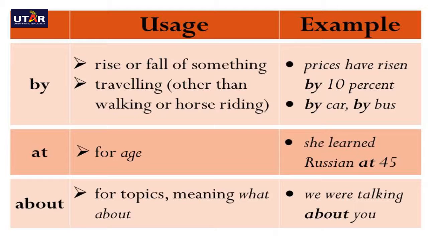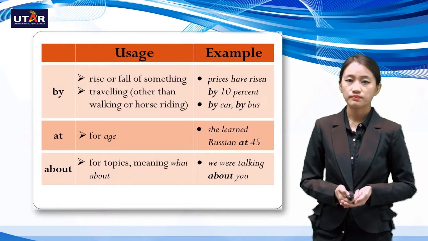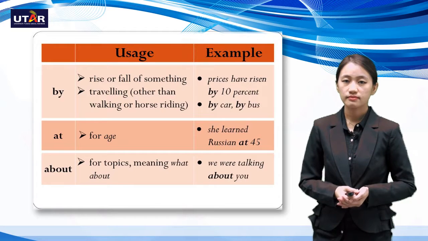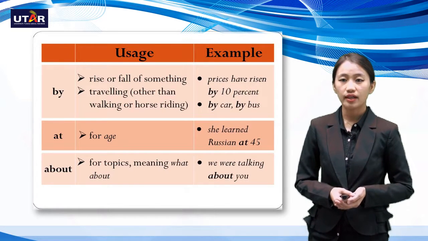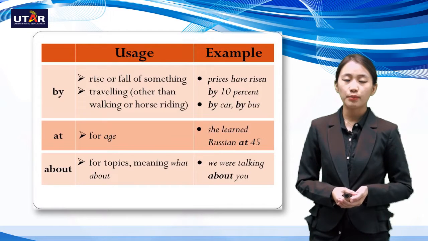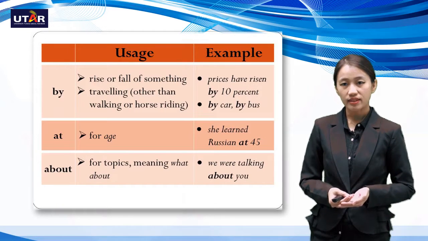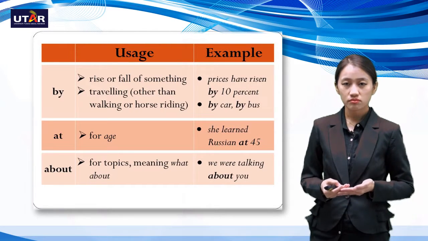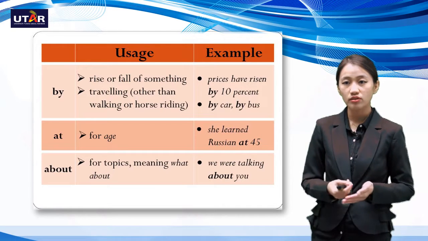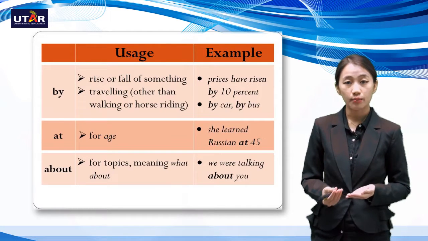Next would be the usage of at for age. Now, she learned Russian at 45. So here, 45 indicates the age. Next would be about. So if you want to talk about topics, basically what a certain topic is all about, we can use the word about.